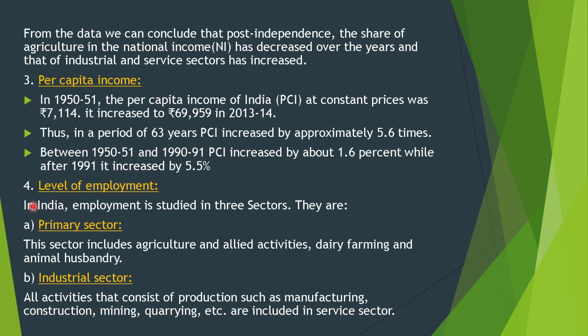Level of employment. In India, employment is studied in three sectors. Primary sector: this sector includes agriculture and allied activities, dairy farming, and animal husbandry. Second, industrial sector: all activities that consist of production such as manufacturing, construction, mining, quarrying, etc. Third, activities included in the service sector.